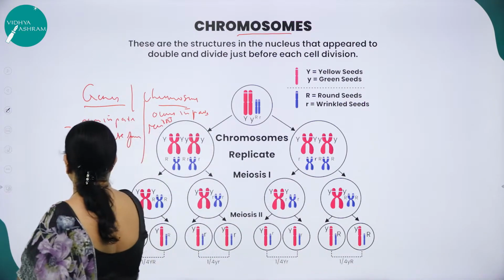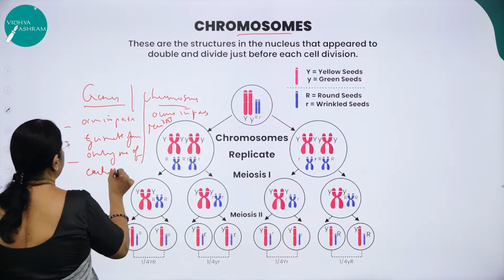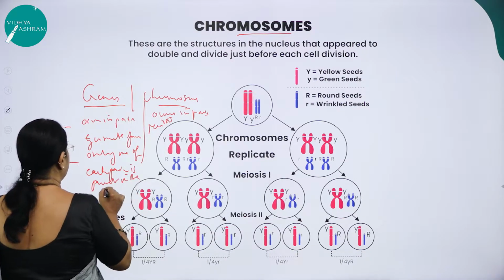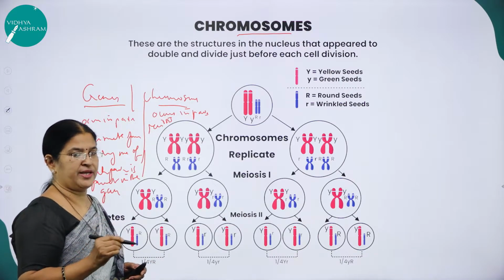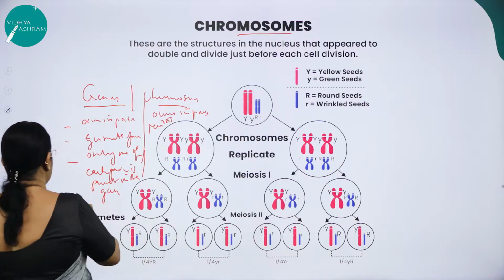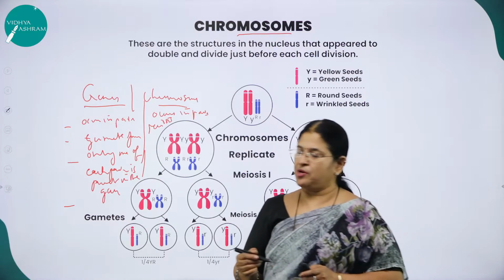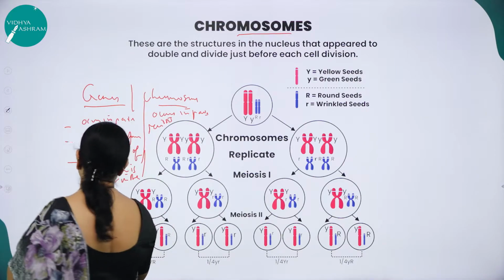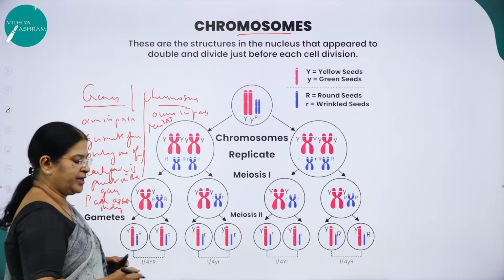Here only one of each pair is present in the gamete. In chromosomes also only one of each pair is present in the gametes. And here the alleles segregate or separate during the process of gamete formation. So the pairs separate and assort independently. Here the pairs assort independently. Here also the pairs assort independently.